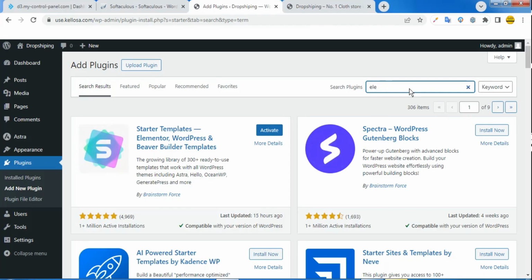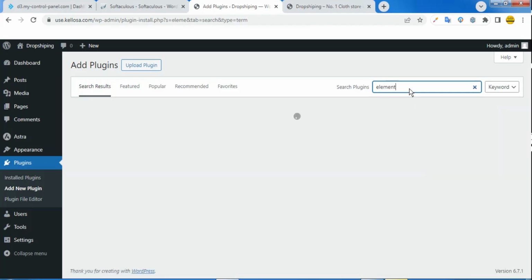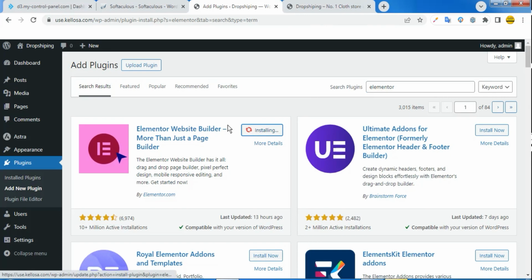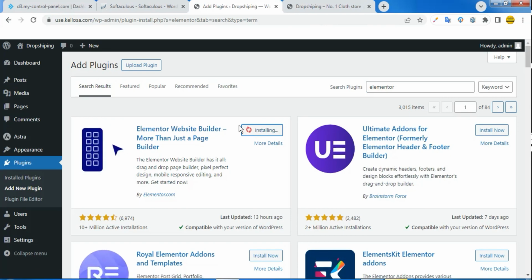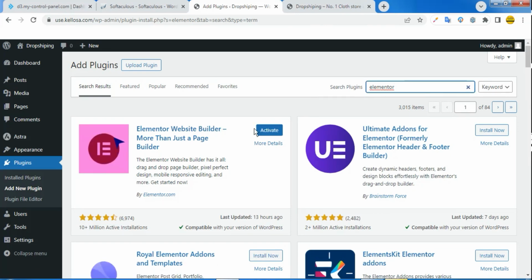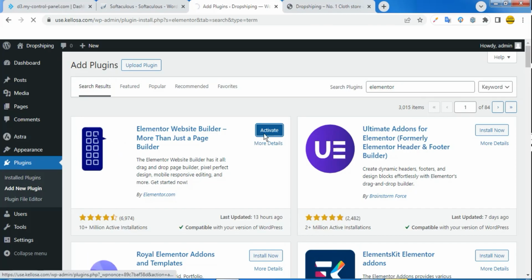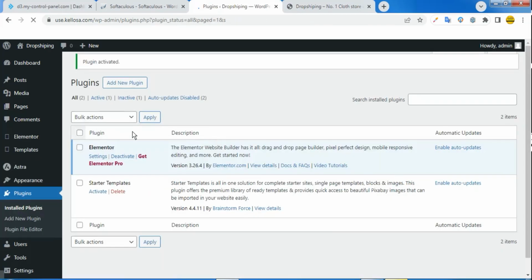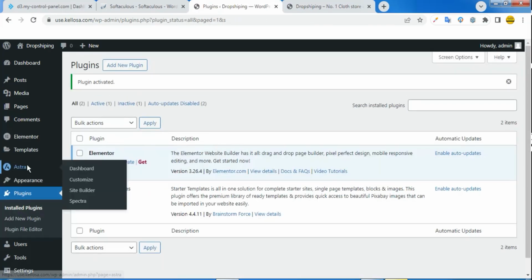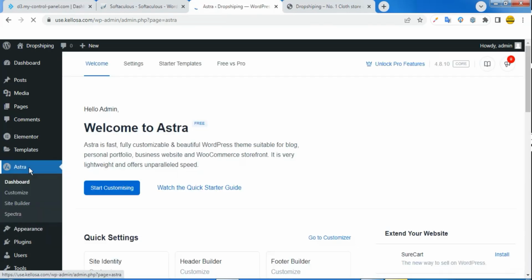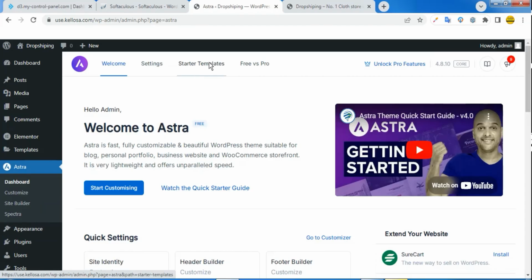Let's search for another plugin, which is Elementor. I will install that as well. After installation, I can go ahead and activate it for now. So let's just activate it, and let's leave that. After which, you can come back to Astra, come back to the dashboard. This is the particular thing which we installed, and come to Starter Templates.